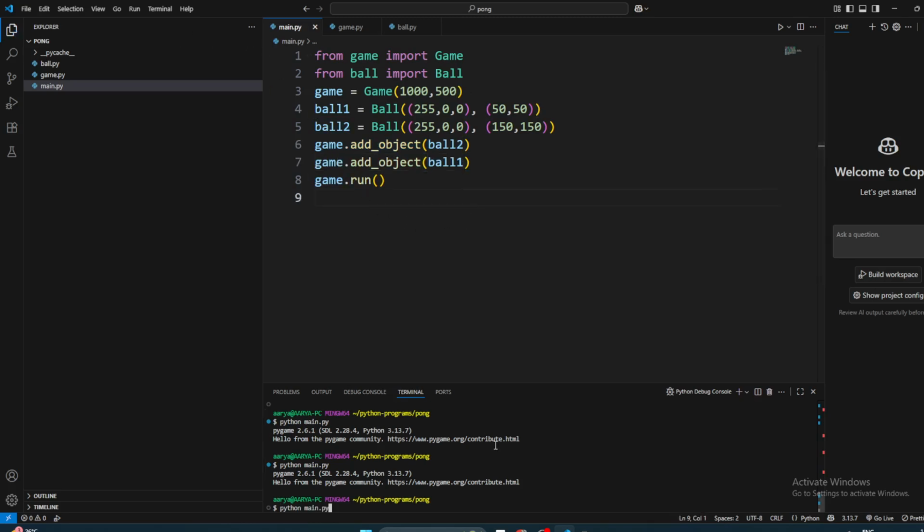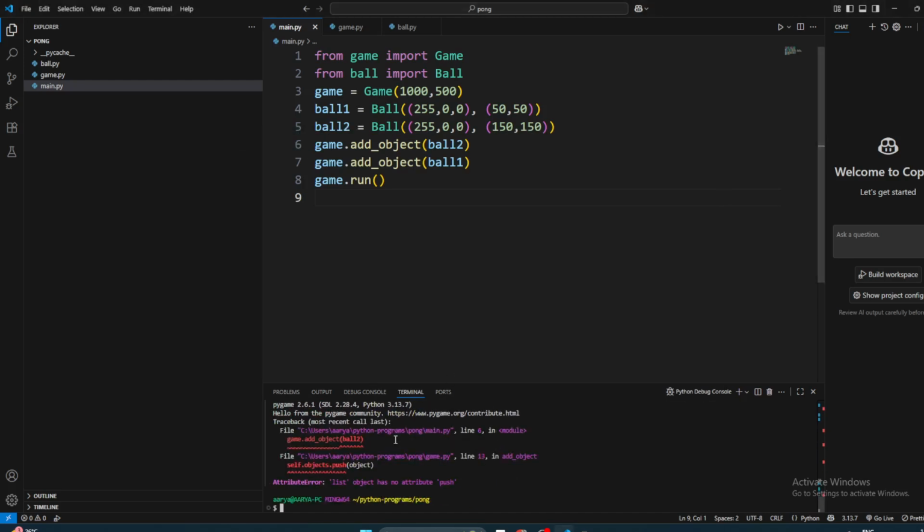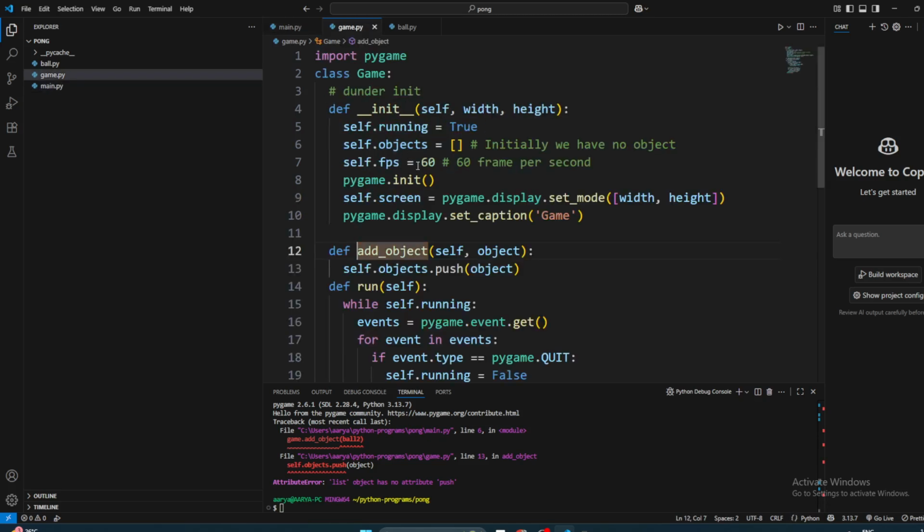Now we'll give it a try and see what happens. Uh-oh. No attribute push. Can you tell me why? There should be an attribute push. It's a list, right? This was in that book. Push, and it should work. Why did it not work? We can print it out, right?